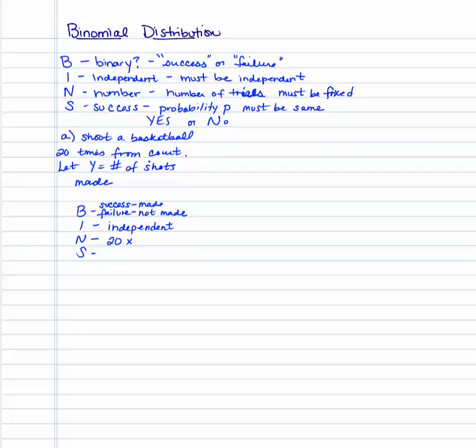Is the probability of success the same? The probability is going to be the same because it's the same person that we're going to have shoot this basketball. If Michael Jordan were to shoot the basketball once and then I were to shoot it the next time, the probabilities are going to be different. But if we have Michael Jordan shoot it each time, his probability is going to carry over. So, yes, this is binomial.